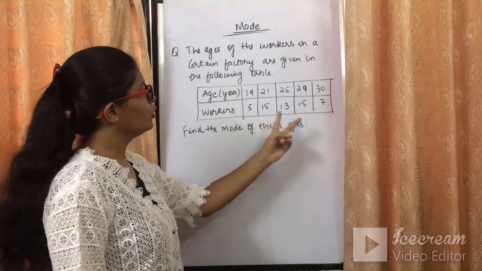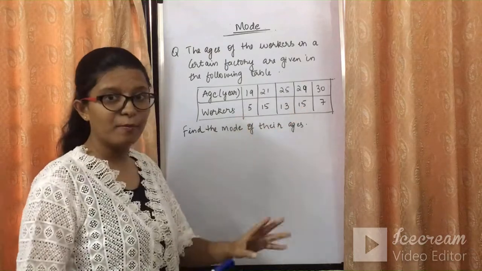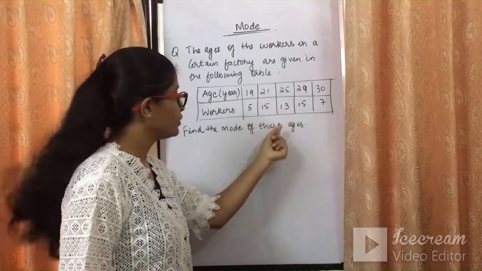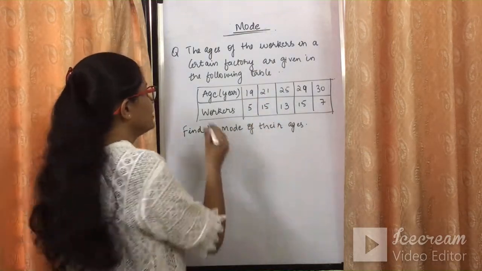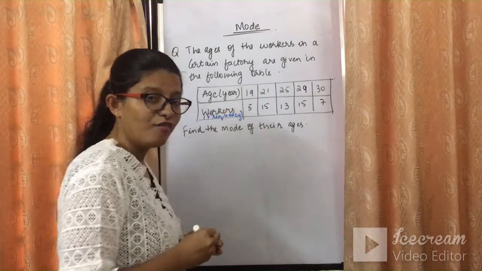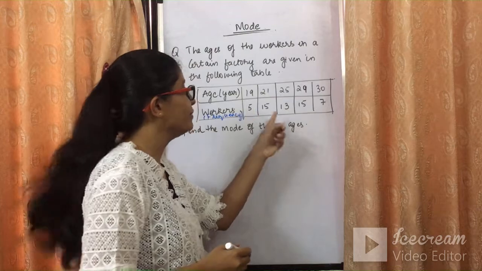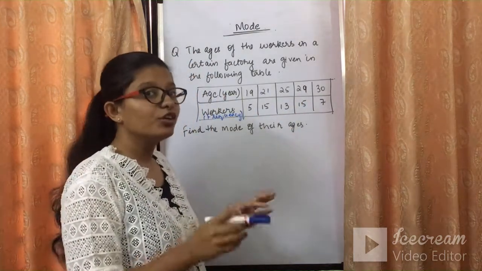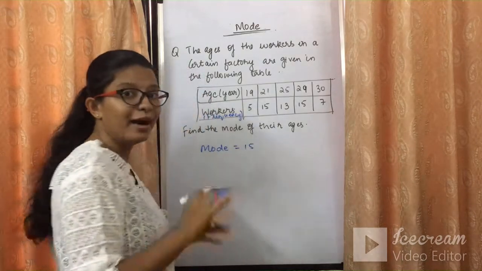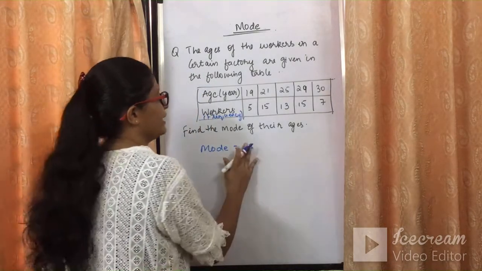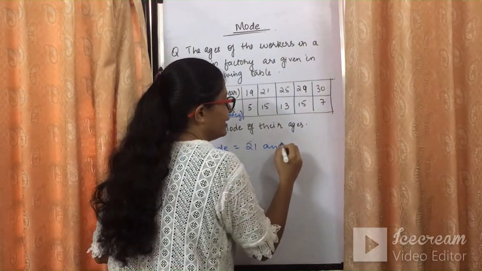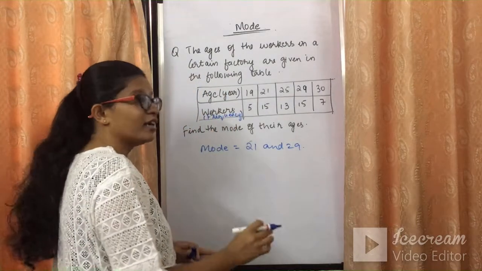We need to find the mode of the ages, meaning how frequently it is repeating. You can see here 15 is the largest frequency, because 15 workers are of age 21. This is nothing but the frequency. This is the trick in the question. 15 workers have age 21, and similarly 15 also have age 29. So the mode is 15, but it occurs twice. So the modes of the ages will be 21 and 29, because 15 occurs twice.